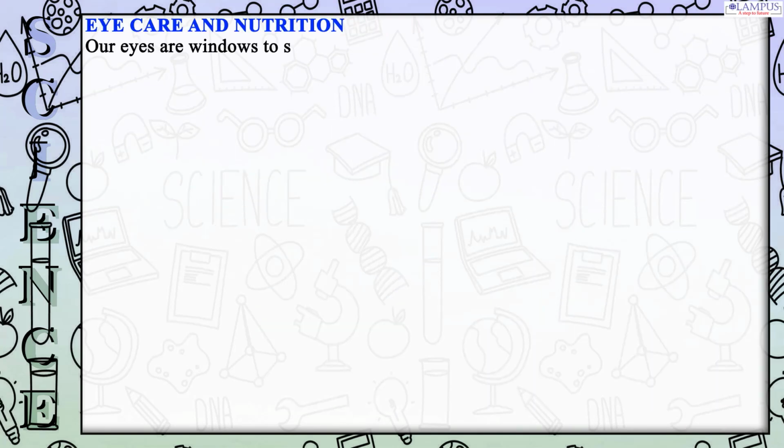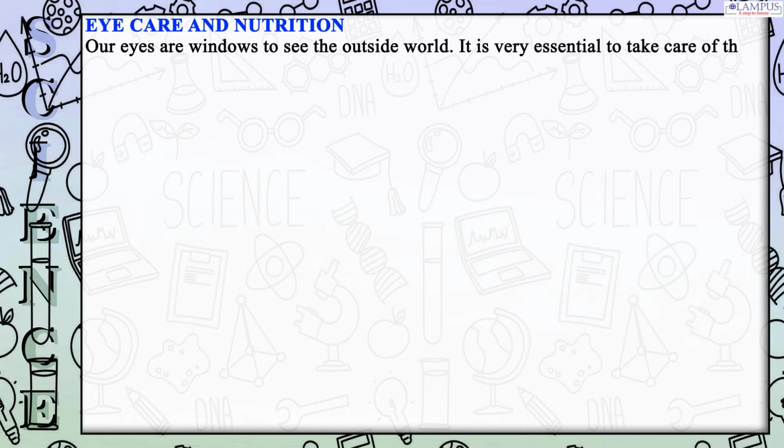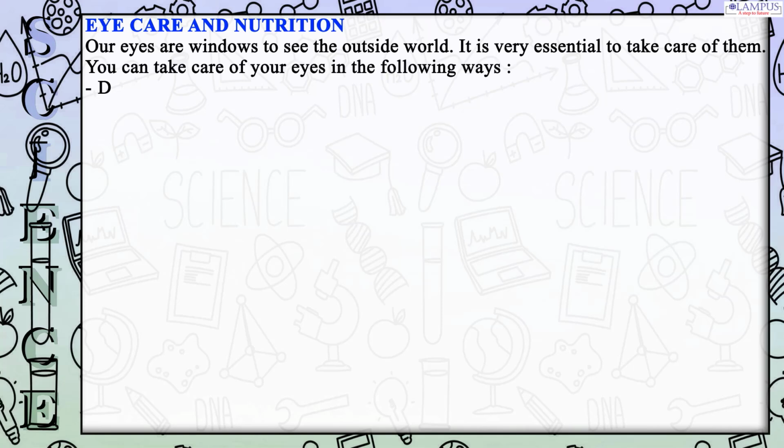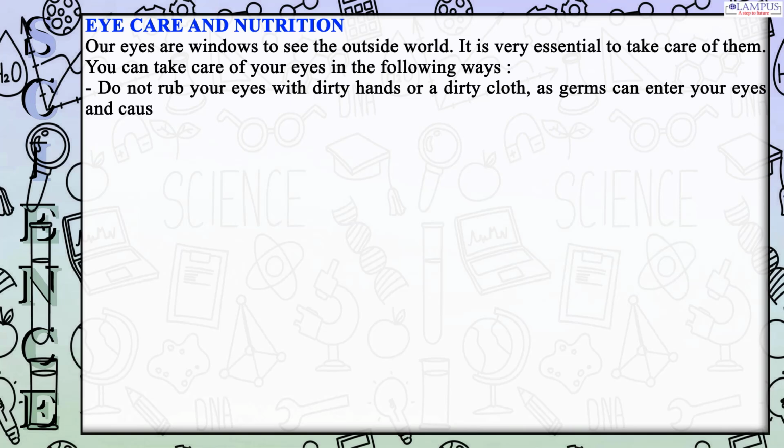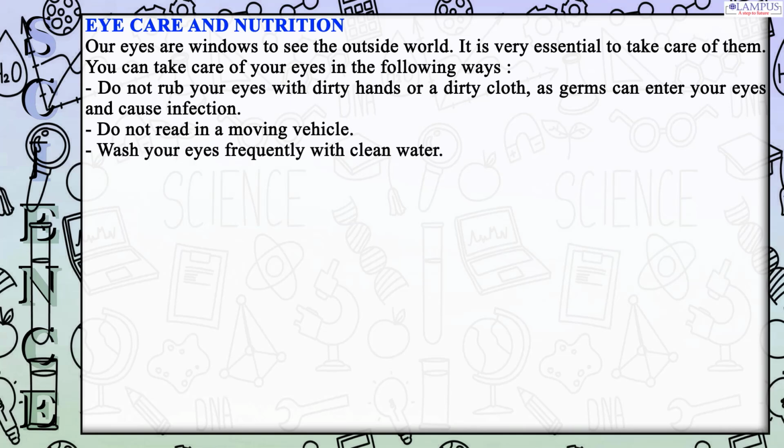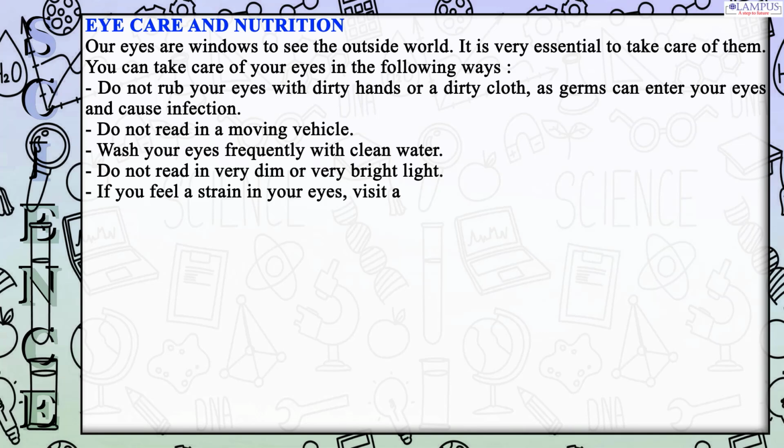Our eyes are windows to see the outside world. It is very essential to take care of them. You can take care of your eyes in the following ways. Do not rub your eyes with dirty hands or a dirty cloth, as germs can enter your eyes and cause infection. Do not read in a moving vehicle. Wash your eyes frequently with clean water. Do not read in very dim or very bright light. If you feel a strain in your eyes, visit a doctor and get your eyes checked.